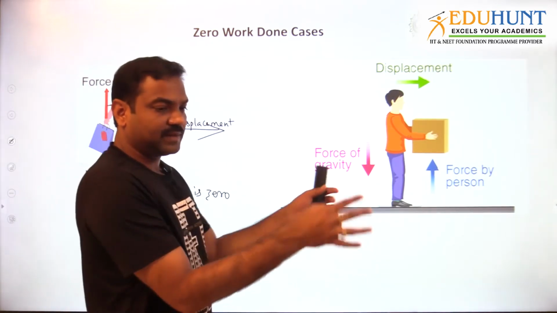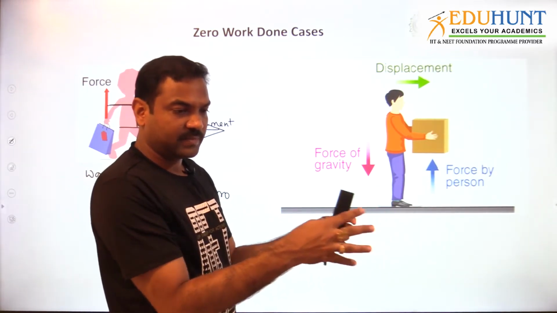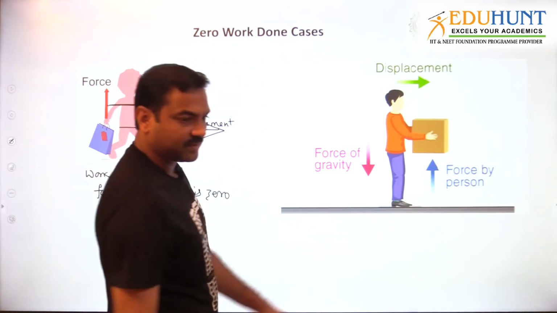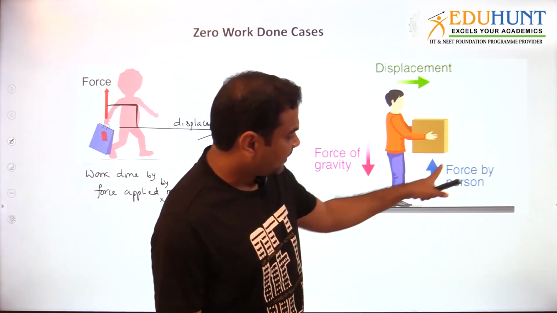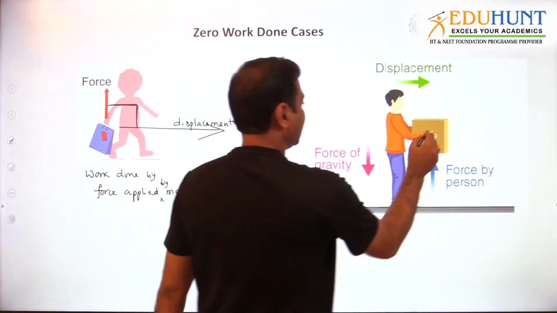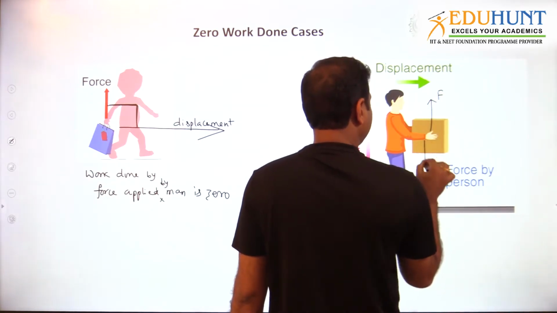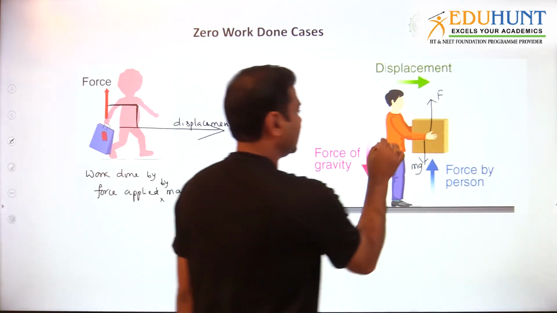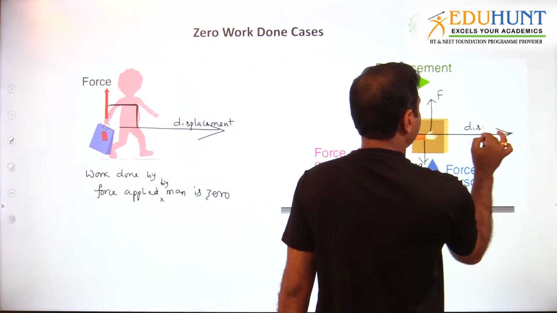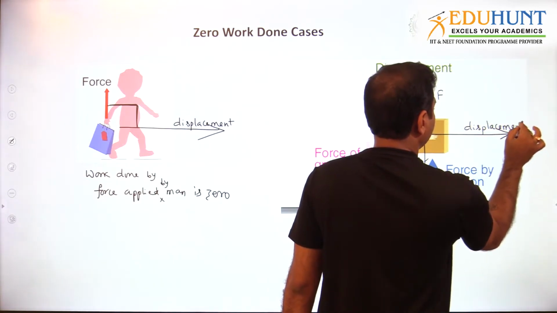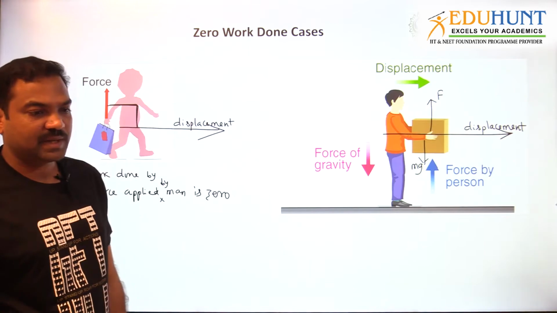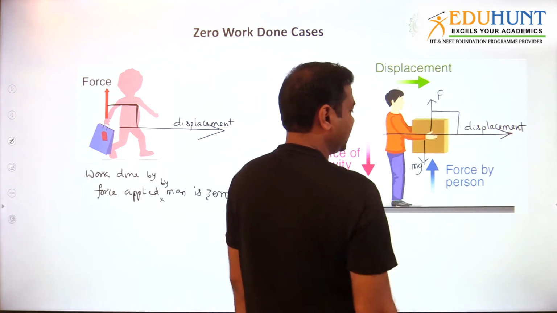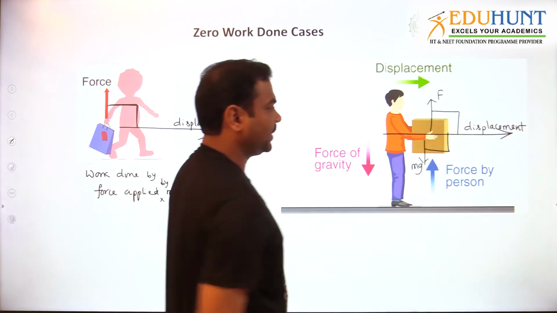Okay, so somebody is holding a parcel box in his hands. So then the person will apply a force, the force applied by the person. See, there are two forces. One is the force applied by the person, the other one is gravity. If you want, you can write down something like this. This is the force applied by the person and this is gravity. Both directions are there. Now he is moving forward. Then what is the displacement? The displacement of the parcel, as he is moving forward, will be horizontal. He is moving like this. So the force applied by the person is perpendicular to displacement. Mg is also perpendicular to displacement.